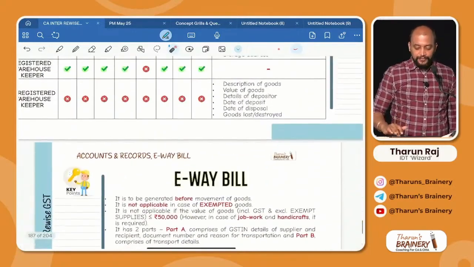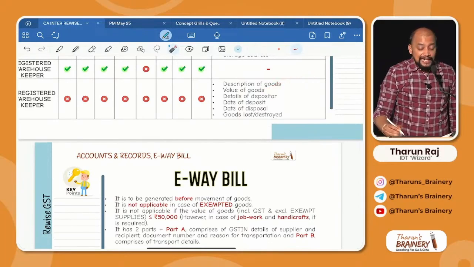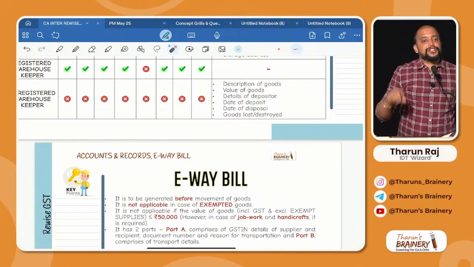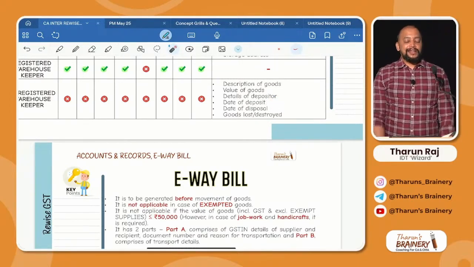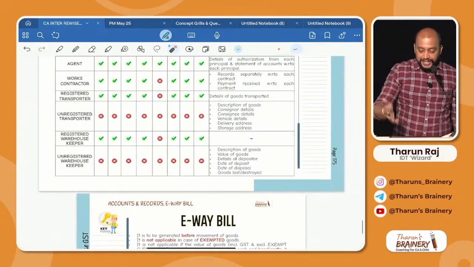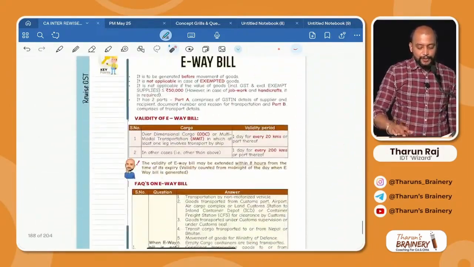See there. Description of goods, value of goods, details of depositor, date of deposit, date of disposal. In this, any goods lost or destroyed. Easy. So these are the records to be maintained by every registered and unregistered person, being a warehouse operator or a transporter. Got it?